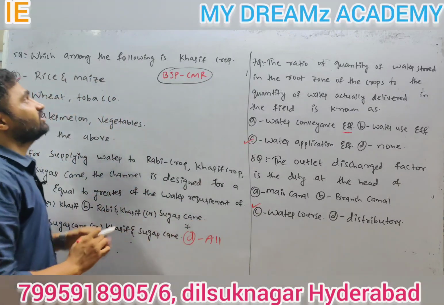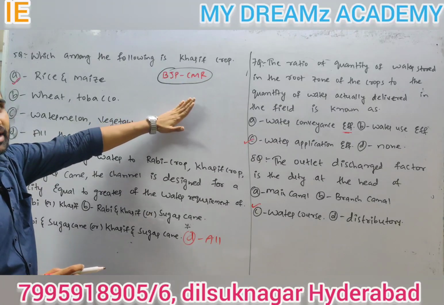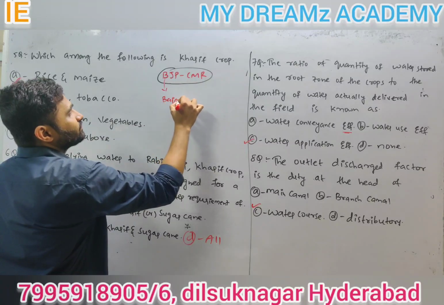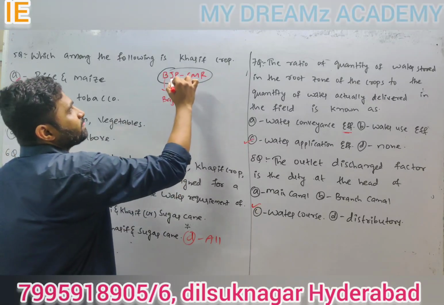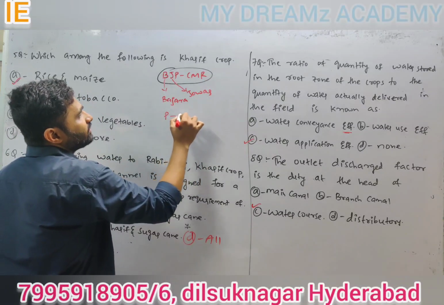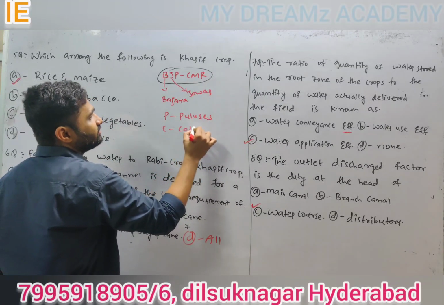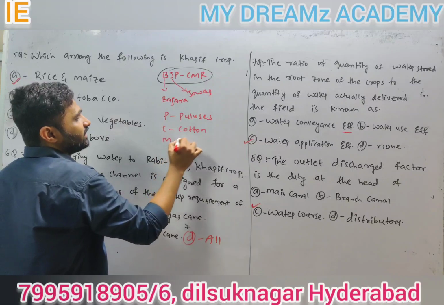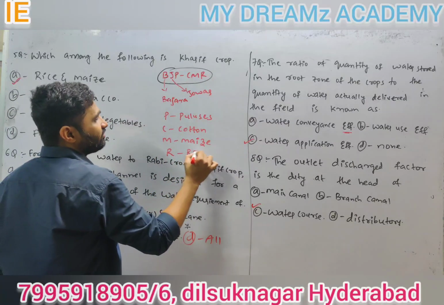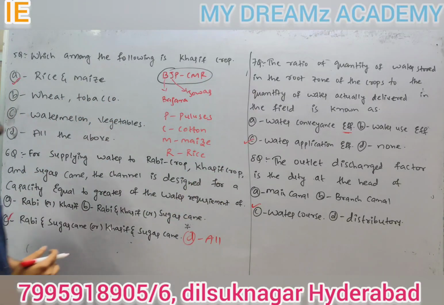See once again, I am telling Kharif crop. To remember easily, BJP CMR is the shortcut for Kharif crops. So B means bajra, J means jowar, P means pulses, C means cotton, M means maize, R means rice. That is the Kharif crop shortcut.